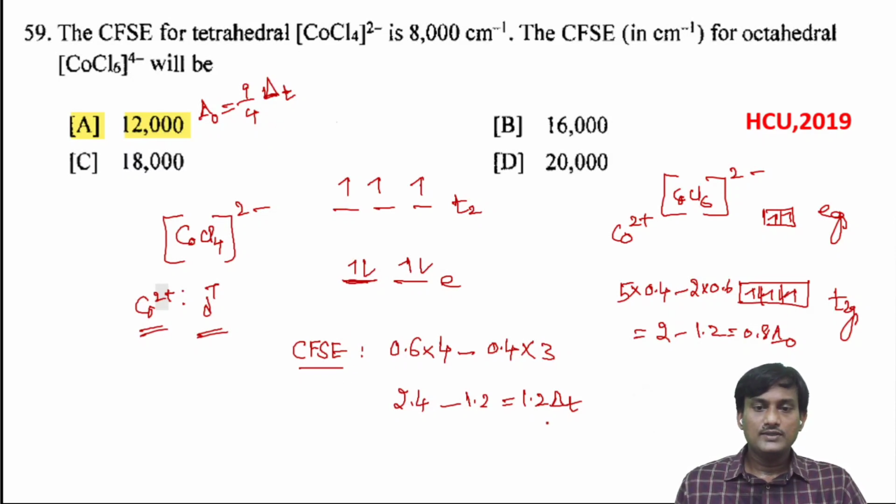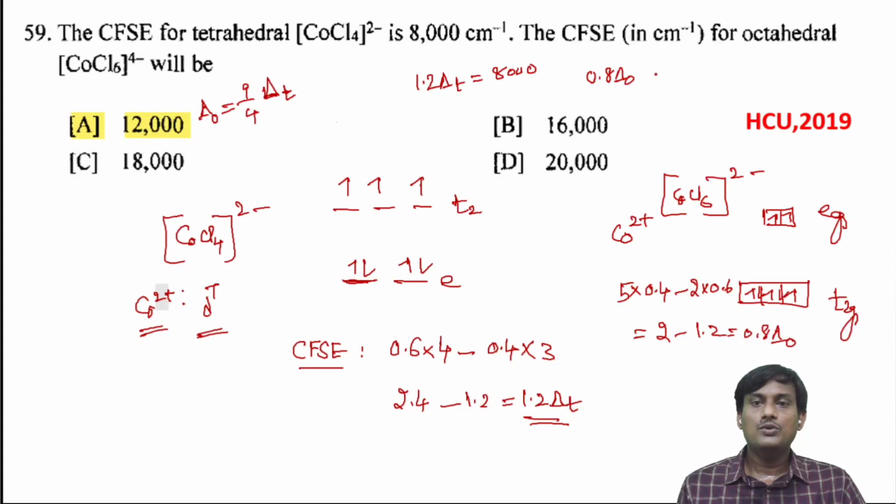Here the CFSE is 1.2 delta T, which is given. 1.2 delta T is equal to 8000 centimeter inverse. We have to calculate 0.8 delta O. What is the value of 0.8 delta O?